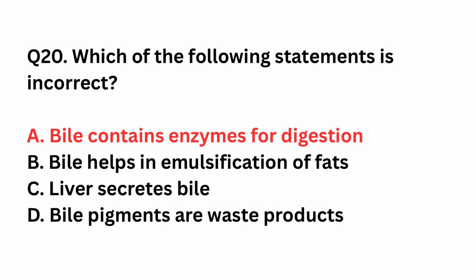Bile contains enzymes for digestion. Bile does not contain digestive enzymes. It aids fat digestion by emulsification and contains bile pigments as excretory products.